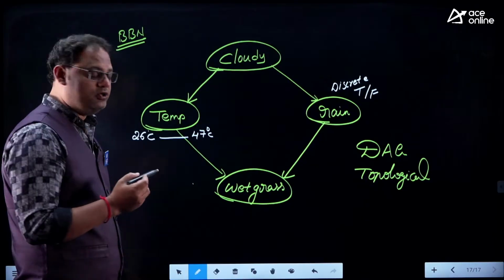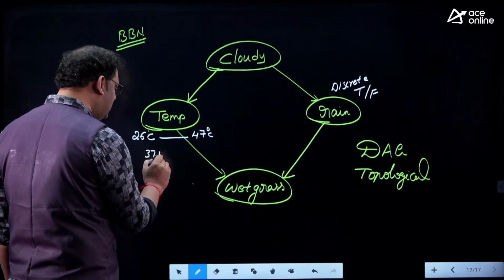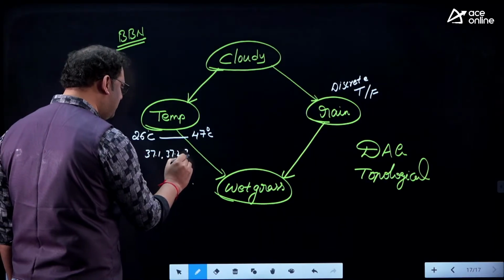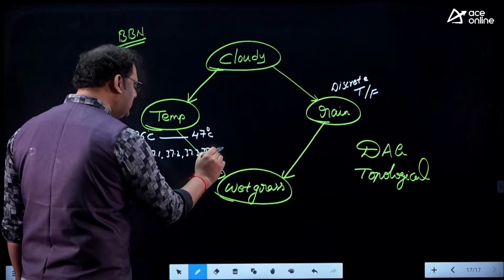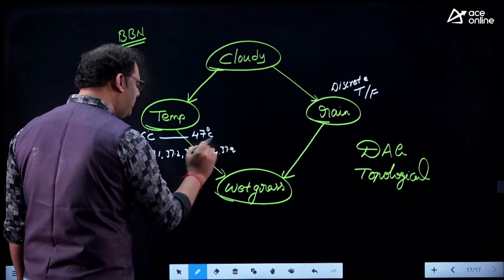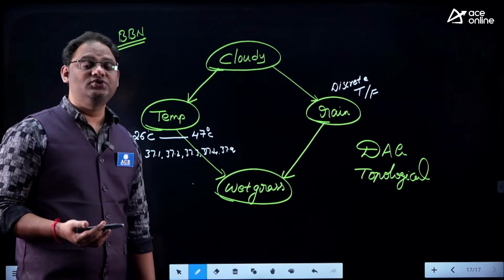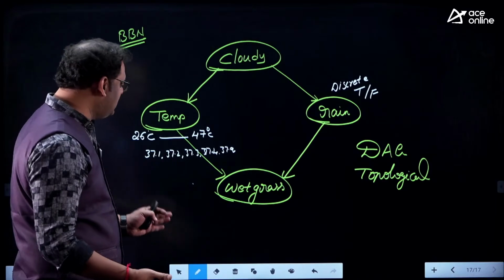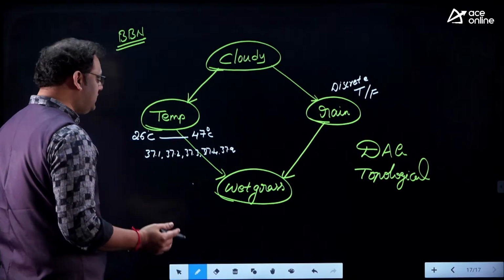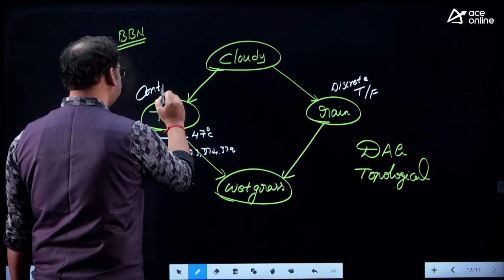It is not discontinuous. I can take it as 37.1, 37.2, 37.3, 37.4, 37.5, 37.9, 37.11. I will go like this. It is going to be continuous. So what can I say is, it is not a discrete variable. It's a continuous variable.